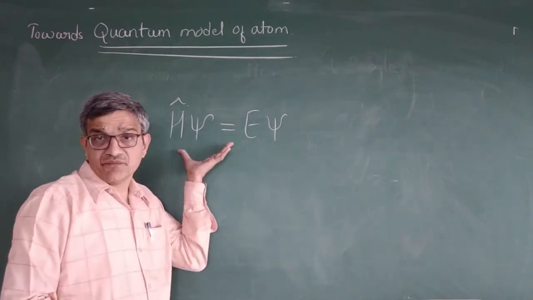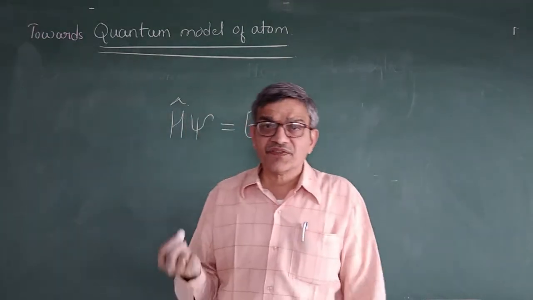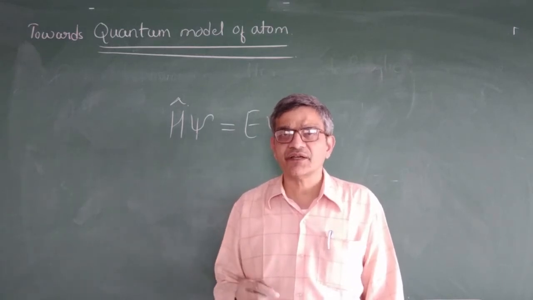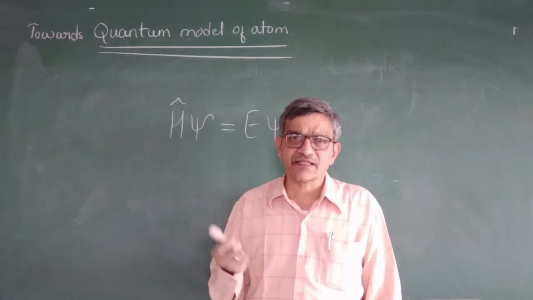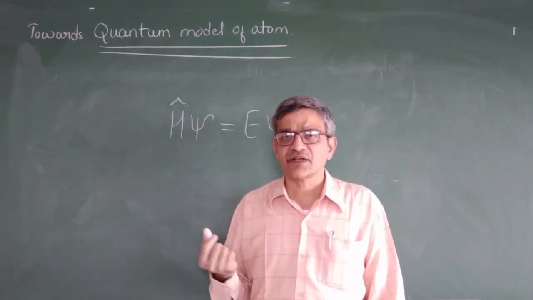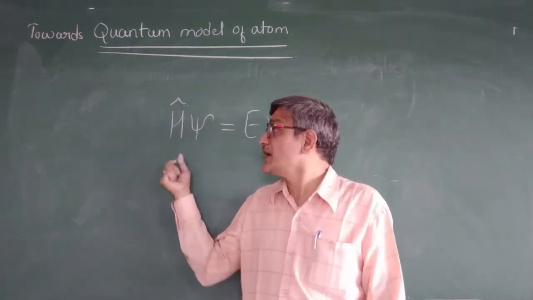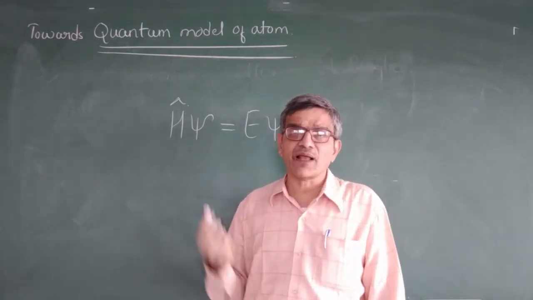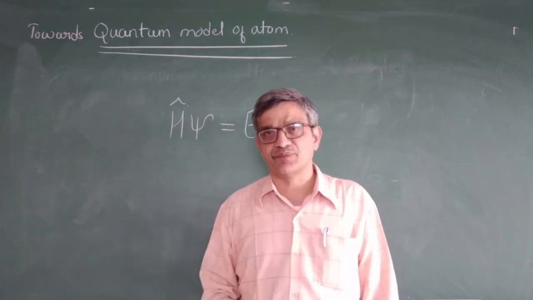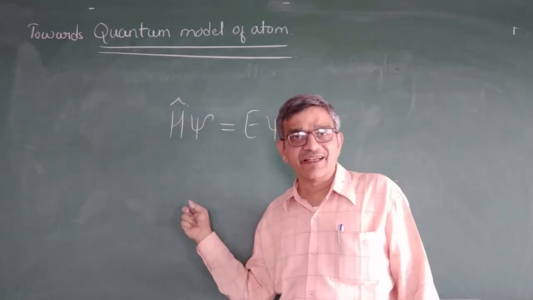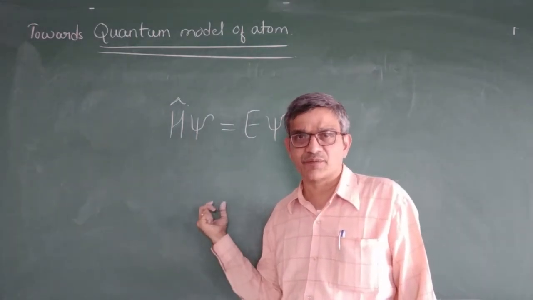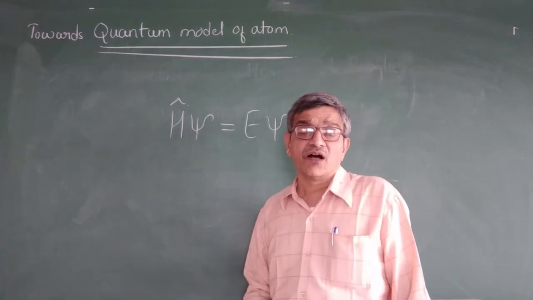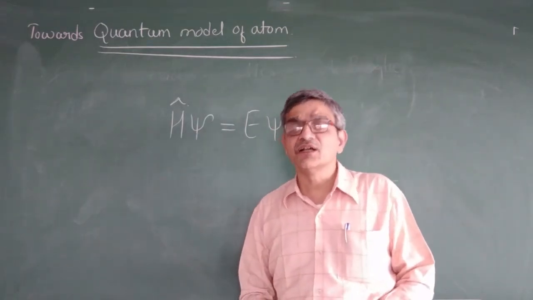So if you solve this equation, you can get some values that give the idea of the electron. Where the electron is, in which orbit it is, in which direction it is moving, how it is rotating, whether it is clockwise or anticlockwise, and what is the shape of that movement. It gives all that idea. That is known as the quantum numbers. If you solve this equation, you are getting some values. Those values are called quantum numbers. Just like when you solve a quadratic equation, you are getting x values. Two values come for x, one with plus and one with minus. In the same way, when you solve this, it gives you some values. Those values are called the quantum numbers.